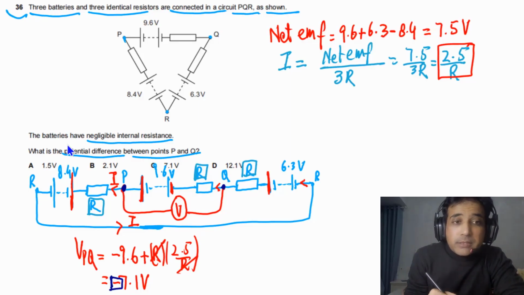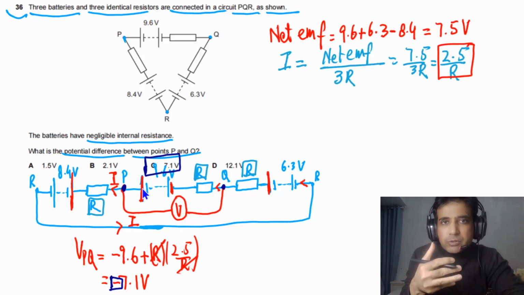The question is asking us to find the potential difference. So the potential difference between point P and Q is equal to 7.1. So the answer for this question is C. So this is how you can approach this type of problems.